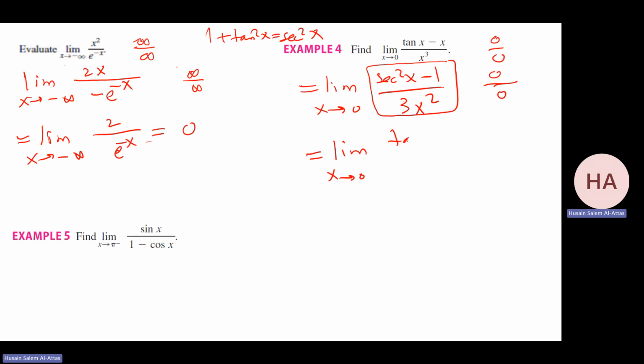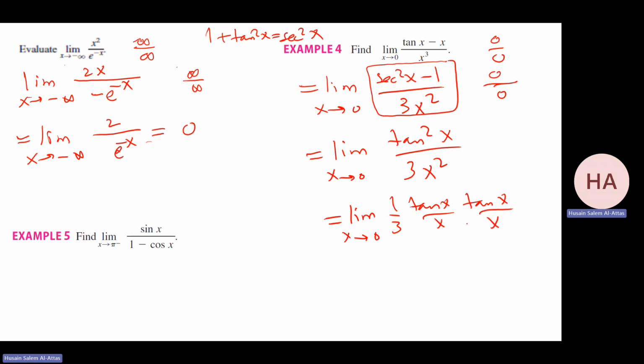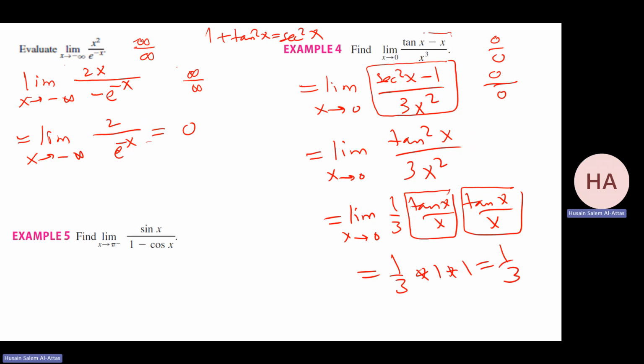If we do this, now I can use the special limit where I have tan x over x. I can rewrite it as 1 over 3 times tan x over x times tan x over x. So it's tan squared over 3x squared. I know this limit as x goes to 0. This is 1, and this is the same. So I have 1 over 3 times 1 times 1, and that will be 1 over 3. So what L'Hopital's rule is doing is just changing this limit to this limit.